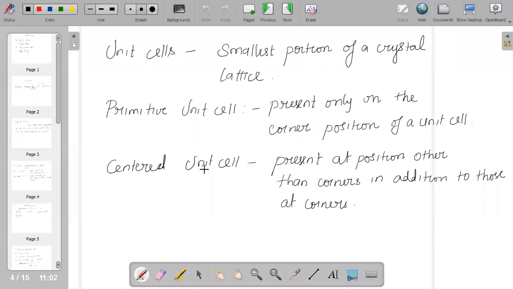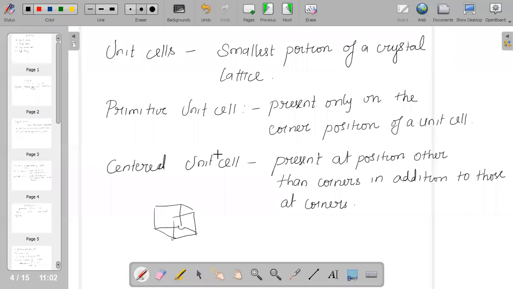In a three-dimensional figure, you will have an angle between the edges, for example between edge A and the other edges. When we talk about the primitive unit cell, what does it mean? It has constituent particles present only at the corner positions of the unit cell.